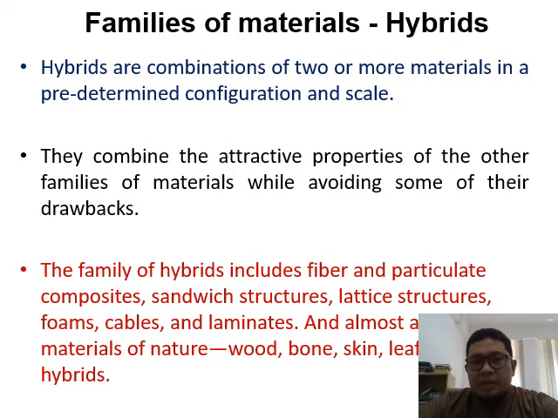Hybrids are the combination of two or more materials from different families in a predetermined configuration and scale. Combining two or more materials doesn't mean from a similar family; you combine, for example, plastic with glass, plastic with ceramic, metal with ceramics, and so on.